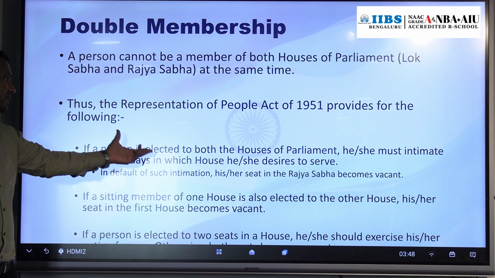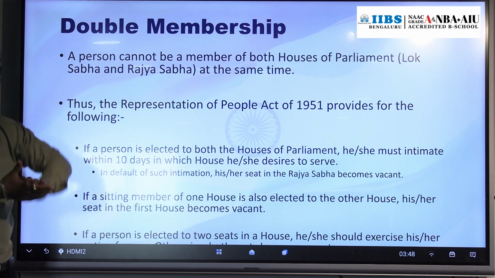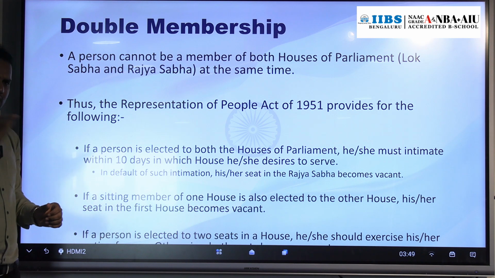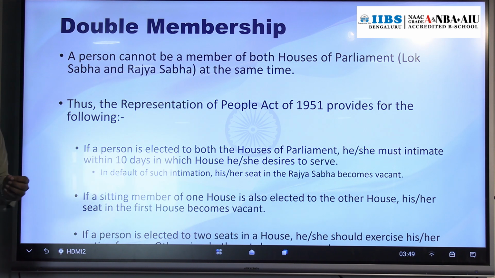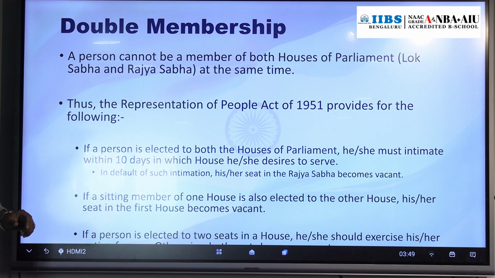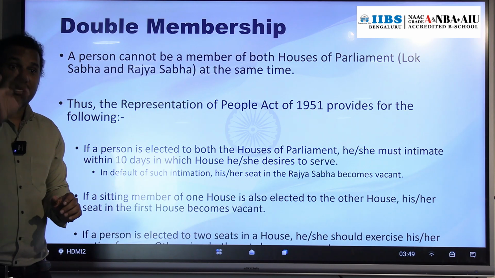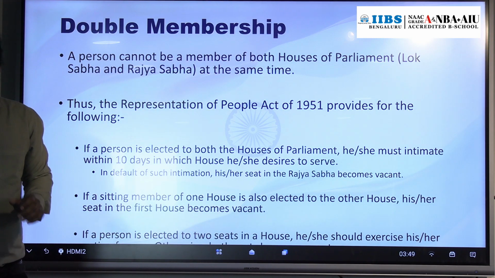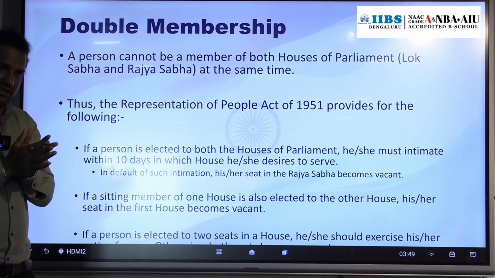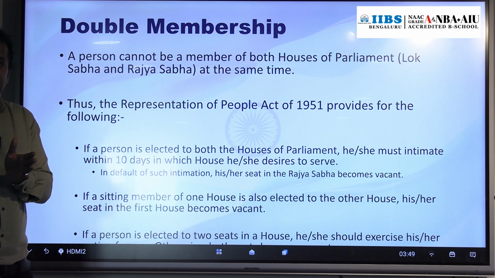If a person is elected to both Houses of the Parliament, Lok Sabha and Rajya Sabha, at the same time, then that person has to intimate within 10 days which house he or she wants to continue in. Either you want to continue in Lok Sabha or you want to continue in Rajya Sabha. Within how many days? 10 days.